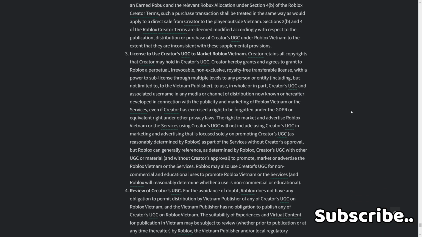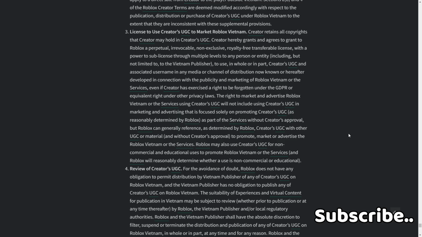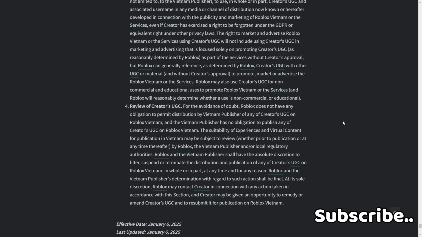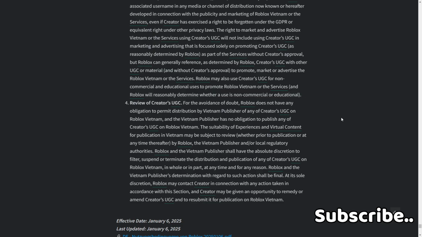The right to market and advertise Roblox Vietnam or the services using creators UGC will not include using creators UGC in marketing and advertising that is focused solely on promoting creators UGC as reasonably determined by Roblox as part of the services without creator's approval, but Roblox can generally reference, as determined by Roblox, creators UGC with other UGC or material without creator's approval to promote, market, and advertise Roblox Vietnam or the services. Roblox may also use creators UGC for non-commercial and educational uses to promote Roblox Vietnam or the services, and Roblox will reasonably determine whether a use is non-commercial or educational. This is the last line.